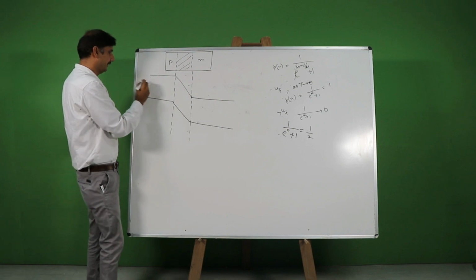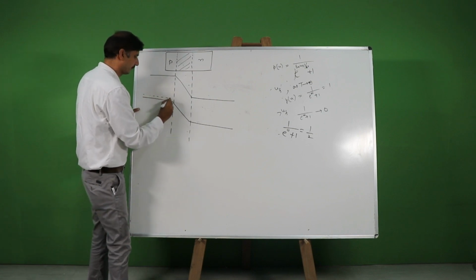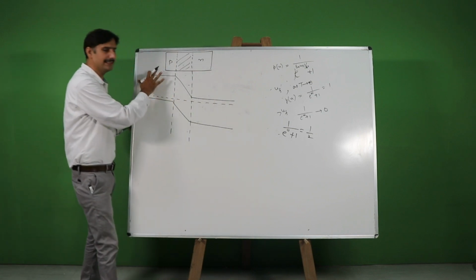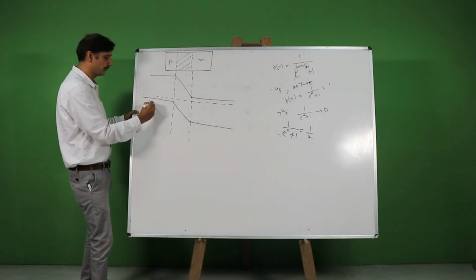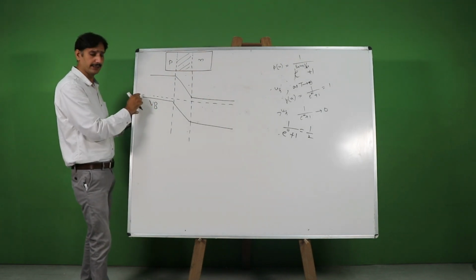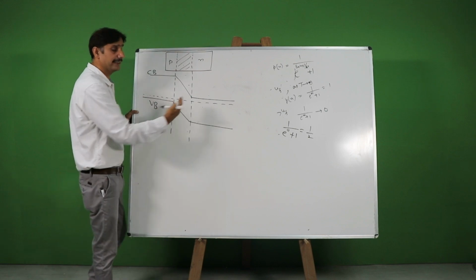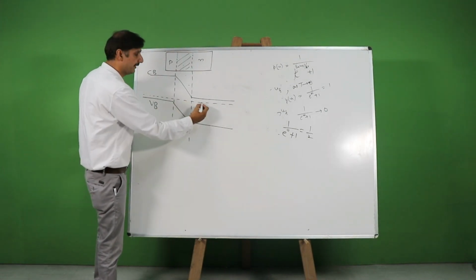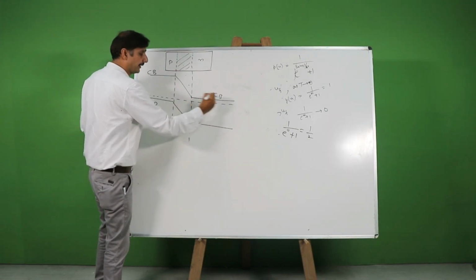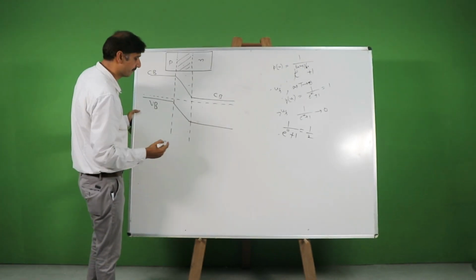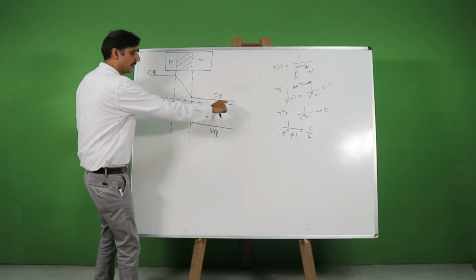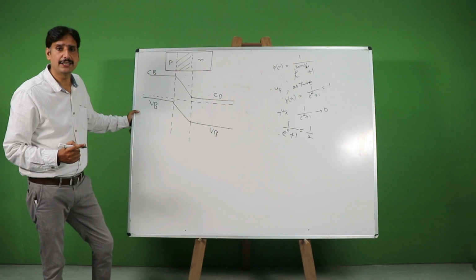Now over here we have got a Fermi level. In the p side the Fermi level lies close to the valence band, somewhere over here, whereas in the case of n-type semiconductor the Fermi level lies close to the bottom of the conduction band, and it is drawn with the help of this dotted line.